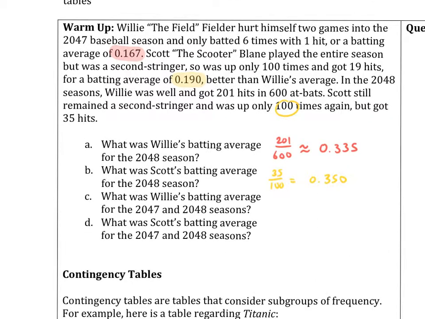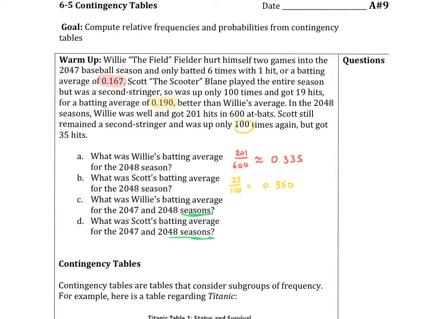So we have to look here at the total seasons for both of them. So that means we're going to sum the total up. All right, so notice that both times here, Scott has a better average. He's got 0.35 here and a 0.19 there, or .190 there, as opposed to Willie, he's got a .167 and then a .335. Okay, so let's sum those up and see what we get.